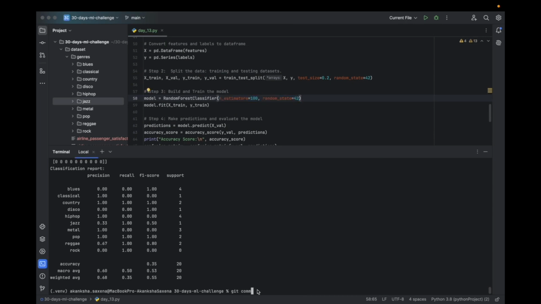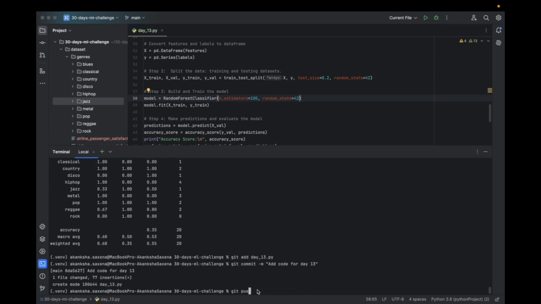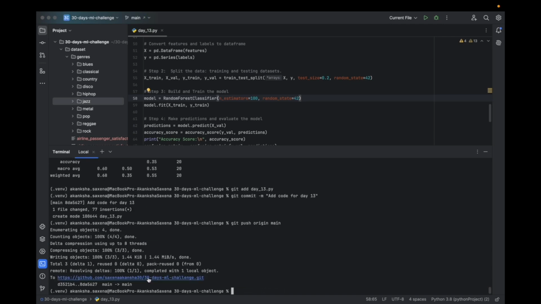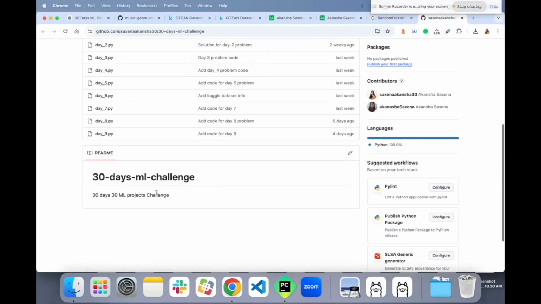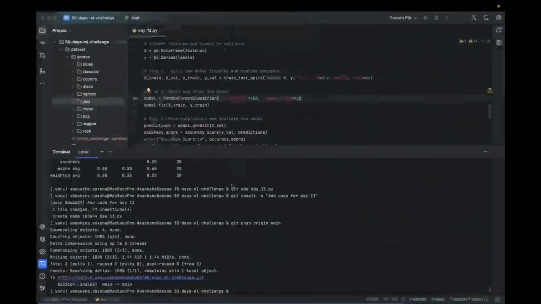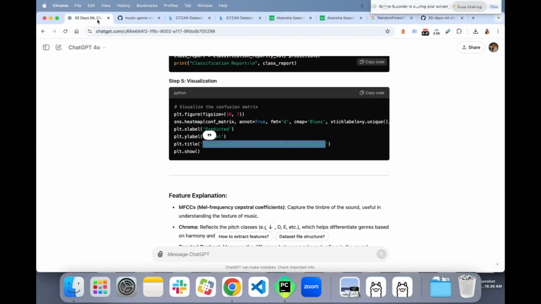Now let's commit this code. Day 13, commit add code for day 13, and push to our main, and go here. See, I should be seeing the changes for day number 13. Okay, so this marks the code and we have completed the code for day 13. Thank you very much.